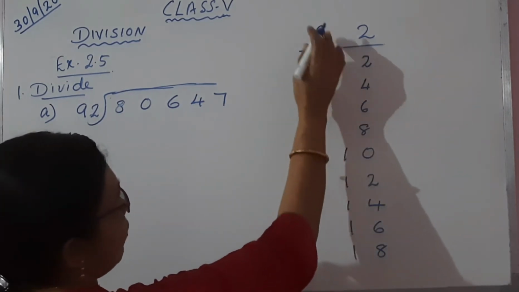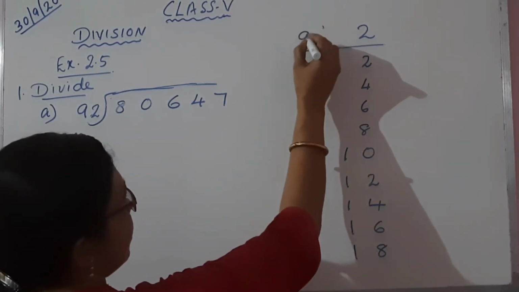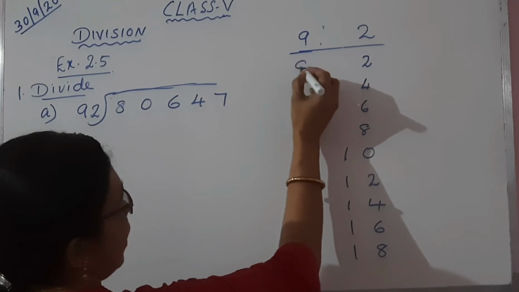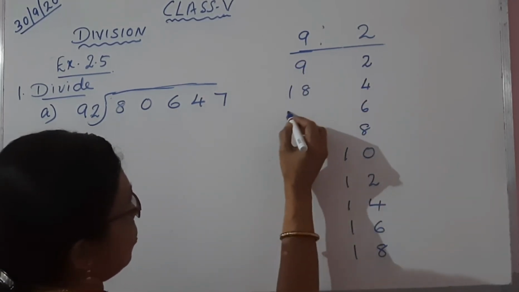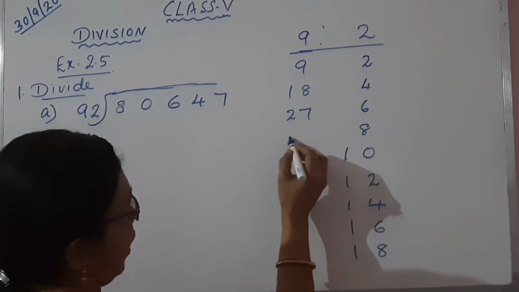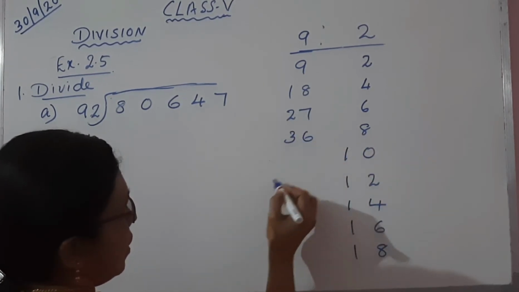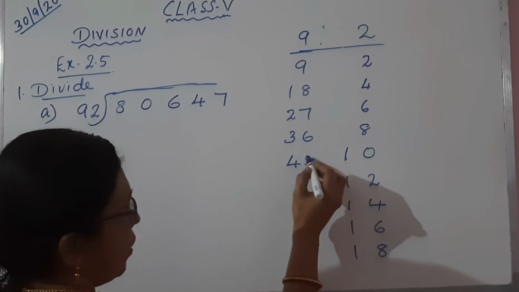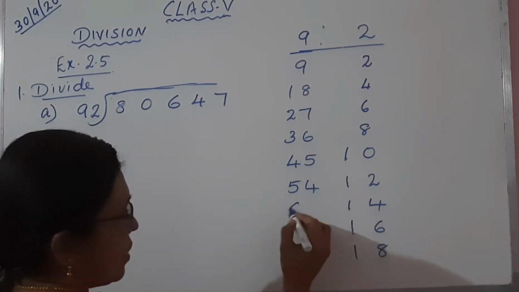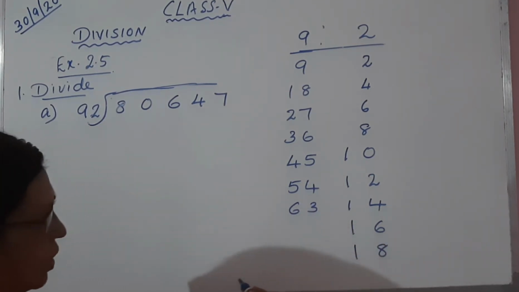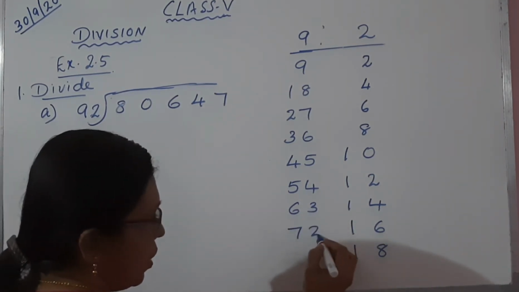Now the 9 table I will write this side. 9 1s are 9, 9 2s are 18, 9 3s are 27, 9 4s are 36, 9 5s are 45, 9 6s are 54, 9 7s are 63, 9 8s are 72 and 9 9s are 81.